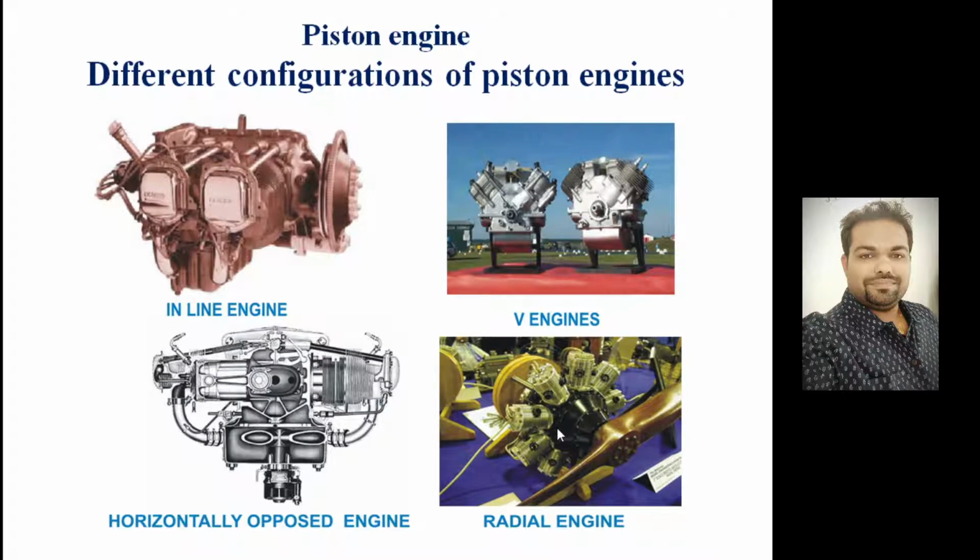So these are the various configurations. Apart from that, another configuration was also available, that is the rotary engine, in which the engine block basically rotates about a fixed crankshaft. This complete engine block was rotating about a single crankshaft. So most of the early engines, early aircraft, up to World War I, used this kind of configuration, either horizontally opposed or a radial configuration for the piston arrangements.